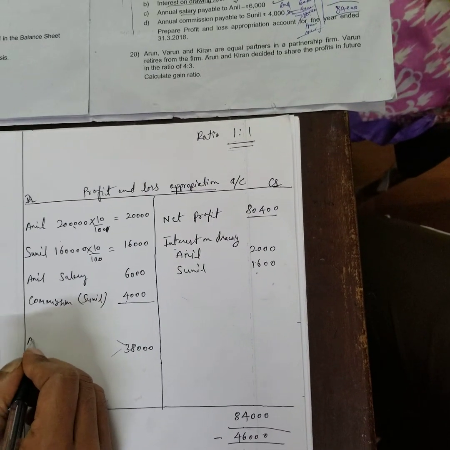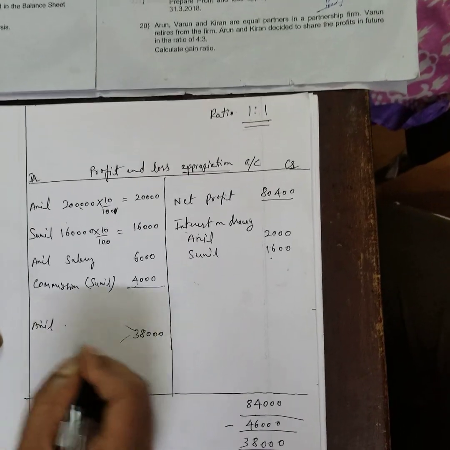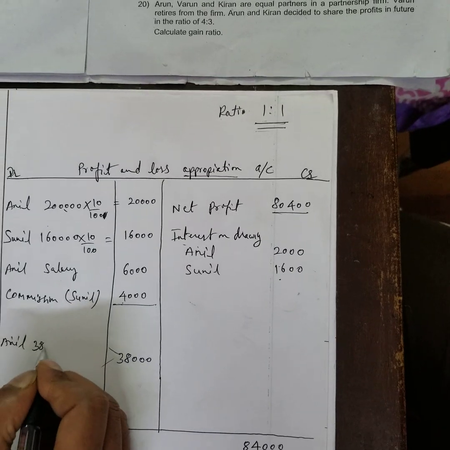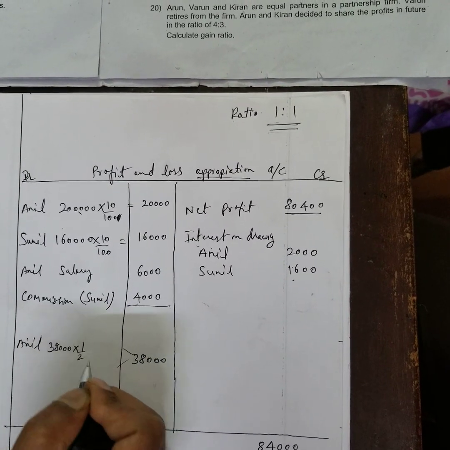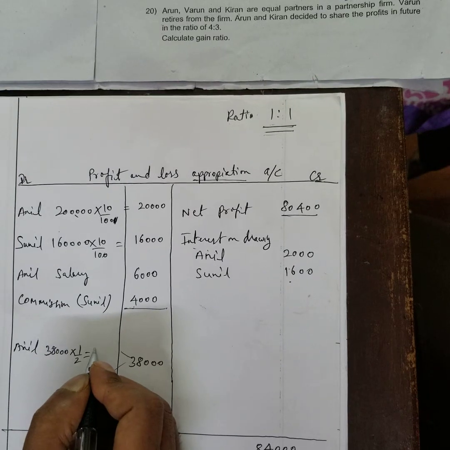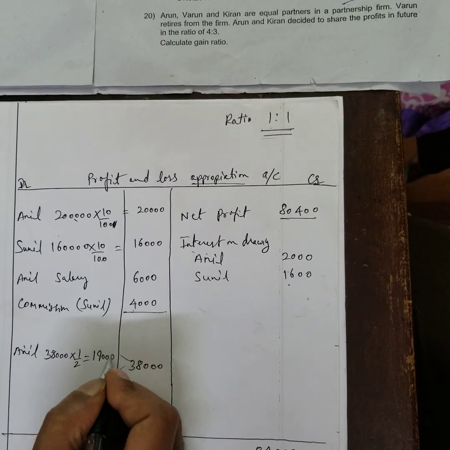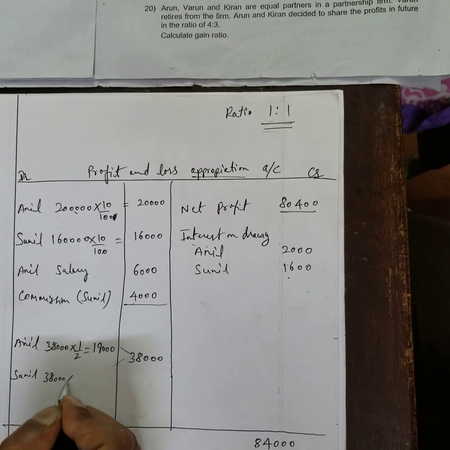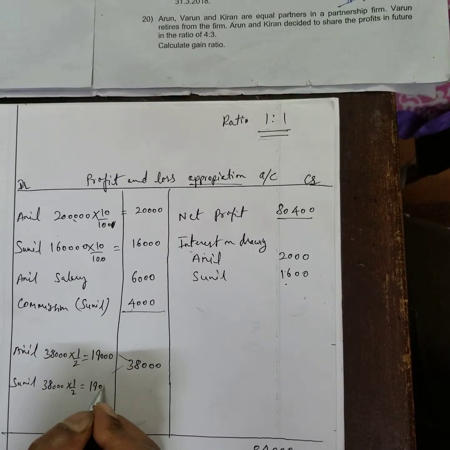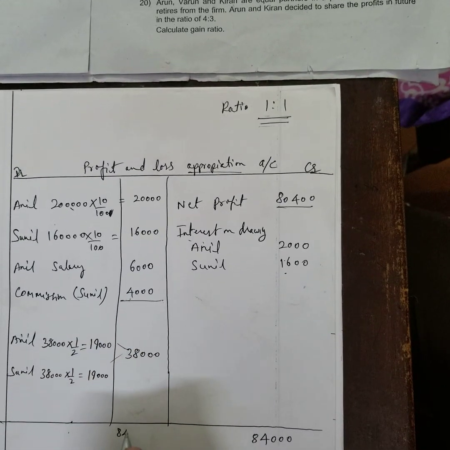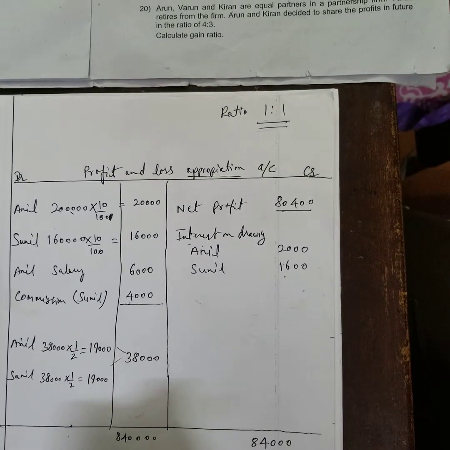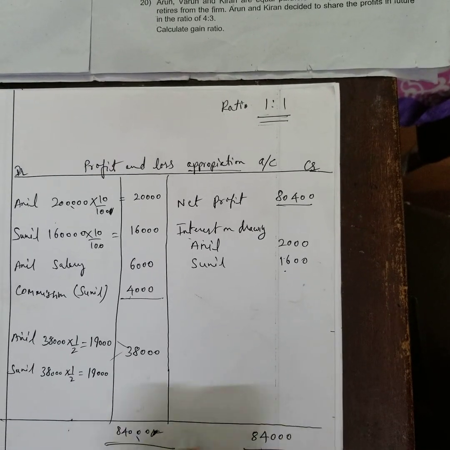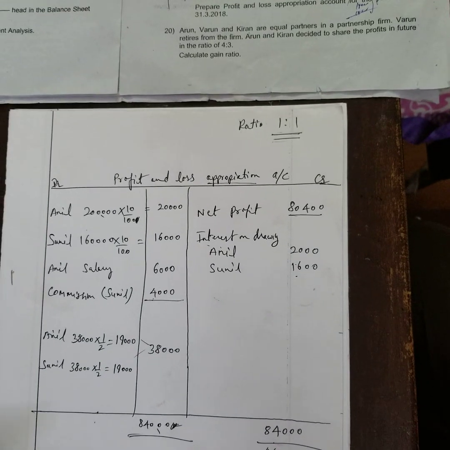So Anil's profit we have to write under this column. We'll make this column. Under the column you write 38,000, equally means half of this. Half of this will be 19,000. Sunil will also get the same amount. Half of this, equally they'll share the profit. That is 19,000. So both the figures will be the same. This is the 84,000, so balanced. This is appropriation.